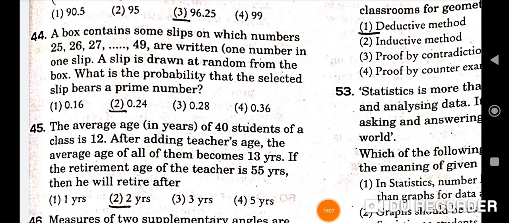Next question is, the average age in years of 40 students of a class is 12. After adding teacher's age, the average age of all of them becomes 13 years. If the retirement age of the teacher is 55 years, then he will retire after 2 years. Second will be the correct option.